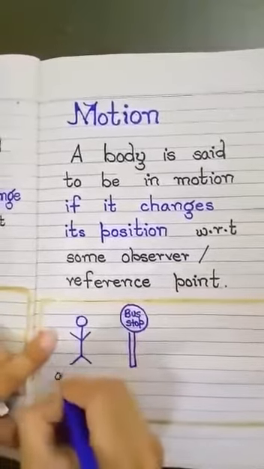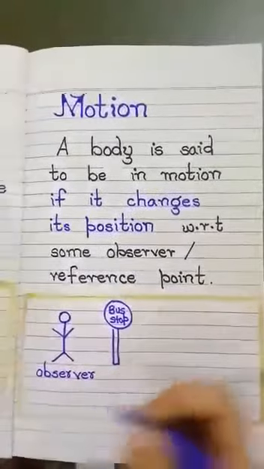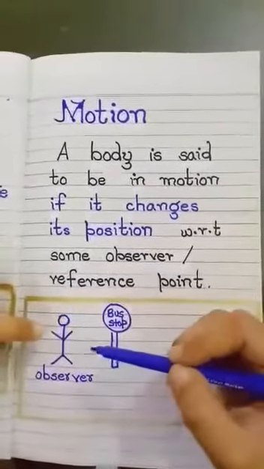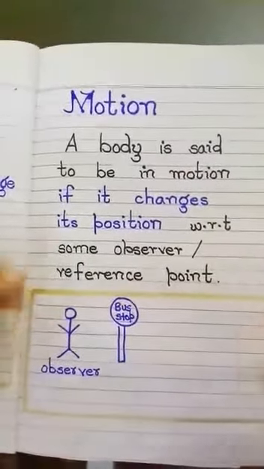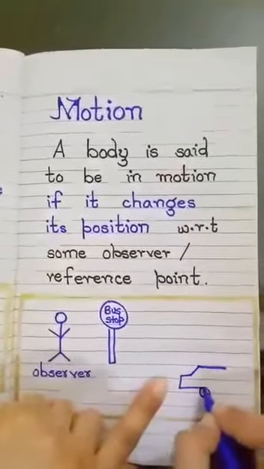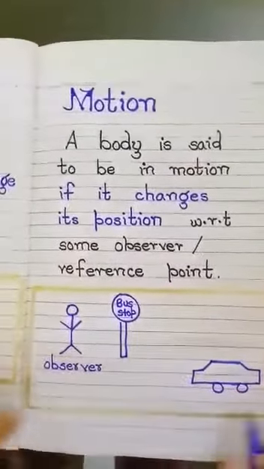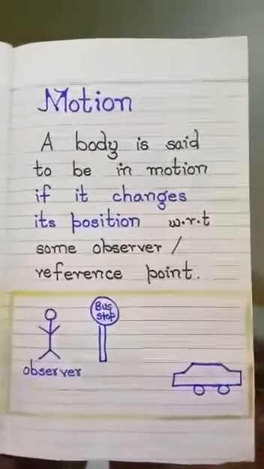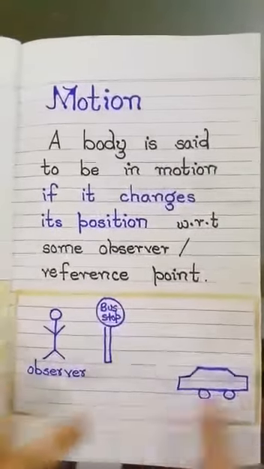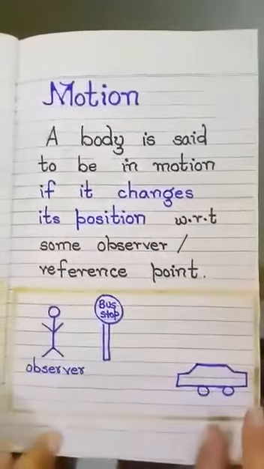This person is called the observer. He sees that a car approaches him. The car does not stop in front of him, but the car moves away from it, like the car reaches this position. He observed that with the passage of time, the car is changing its position. The car is at different positions at different times. So, with respect to this observer, as the car is continuously changing its position, this car is in motion.